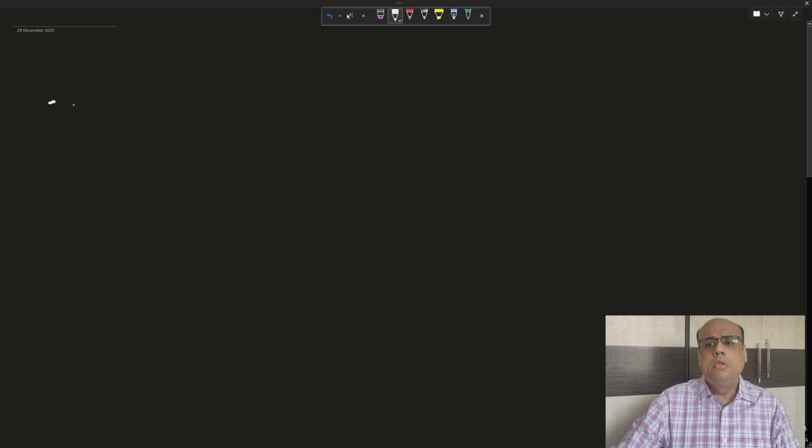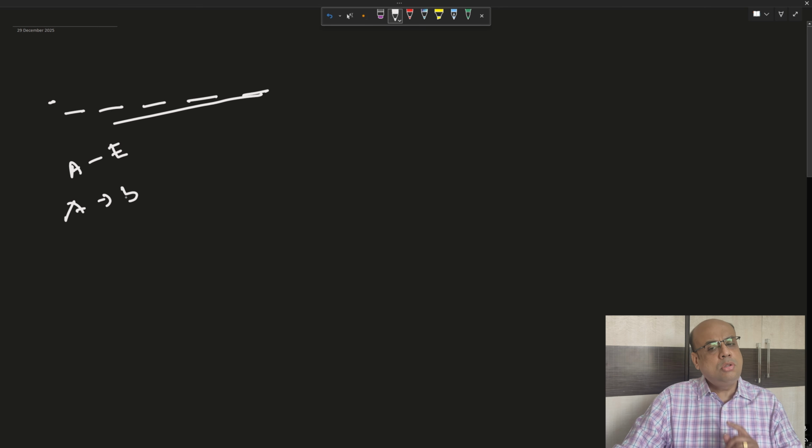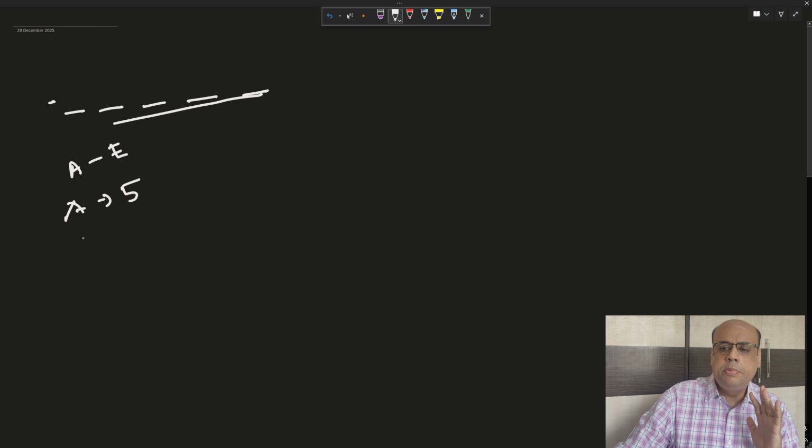Now if there are, let us say, 5 people, A to E, and we are asked to arrange them in a line, in how many ways can we arrange A to E? 5 people. So A will be arranged in how many ways? There are 5 seats for A, so A can occupy any of the 5 seats. So there are 5 ways for A. Similarly for B also, there are how many seats? 5? No, it's not 5, it is 4, because 1 is already taken up by A.